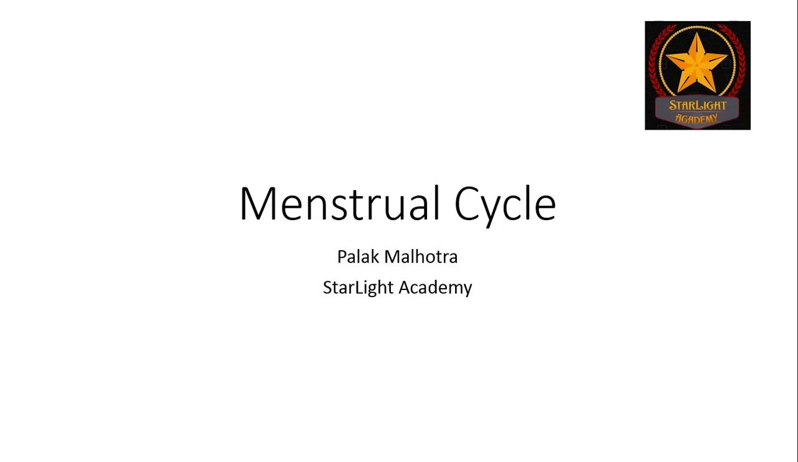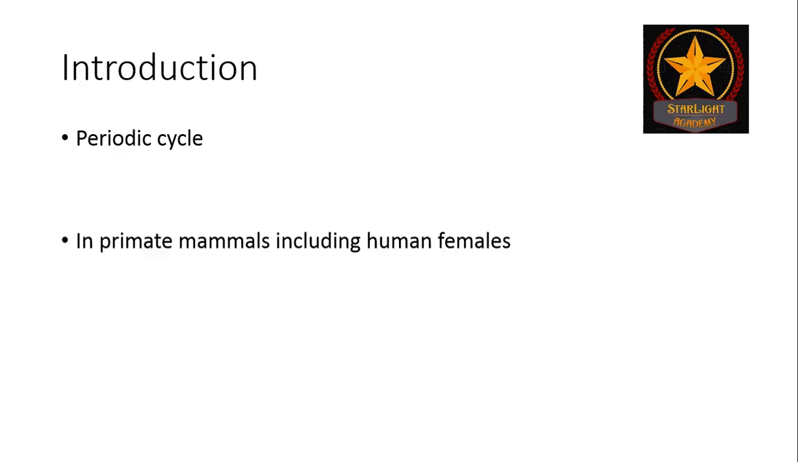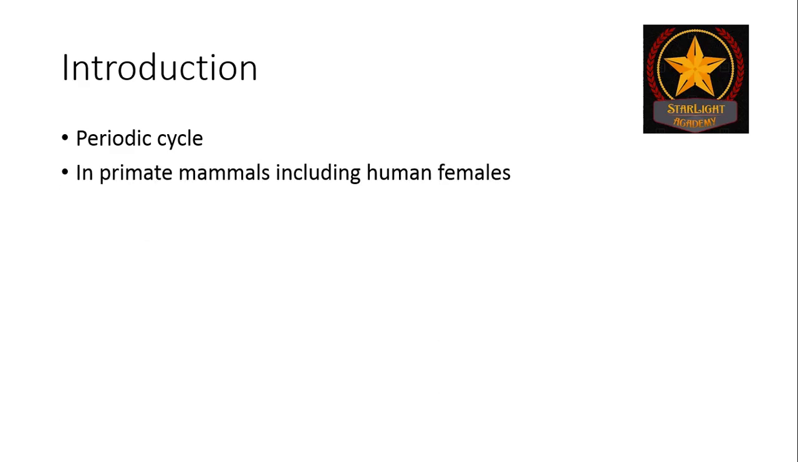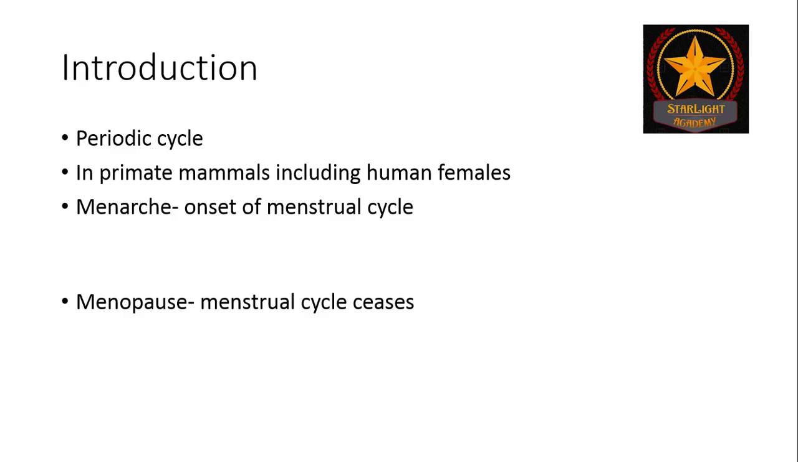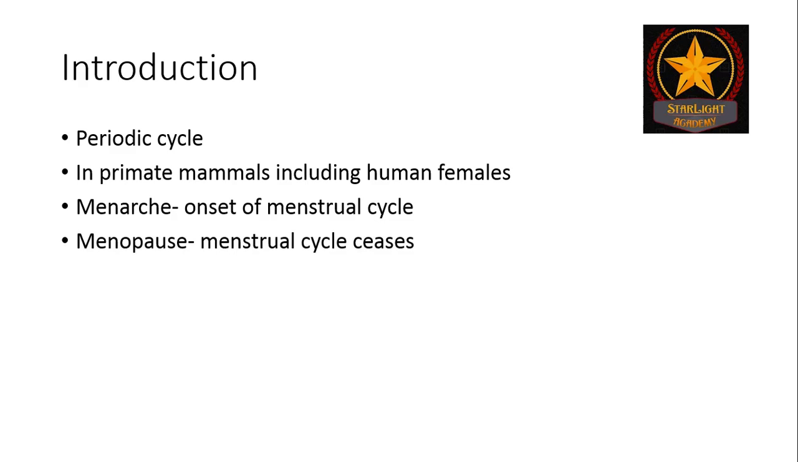The topic for today's presentation is menstrual cycle. Now, menstrual cycle is a periodic cycle which occurs after every 28 to 30 days in primate mammals including human females. Now, the onset of menstrual cycle is marked by a period which is known as menarche, whereas the menstrual cycle ceases at menopause, which is different for different females and is approximately 50 years of age.